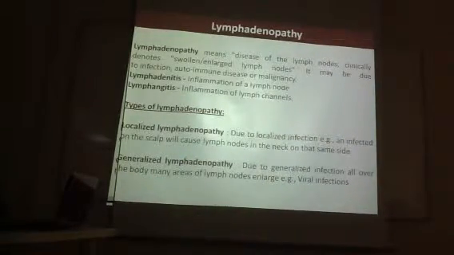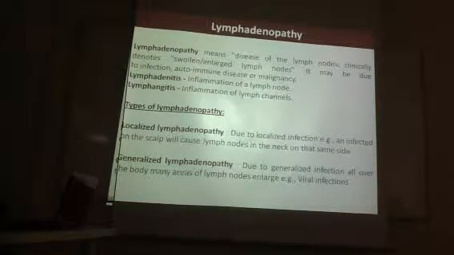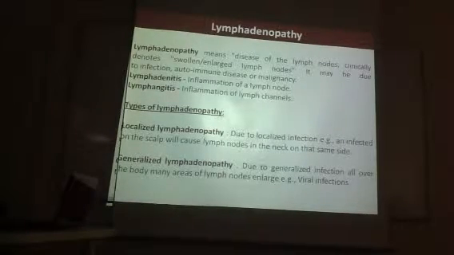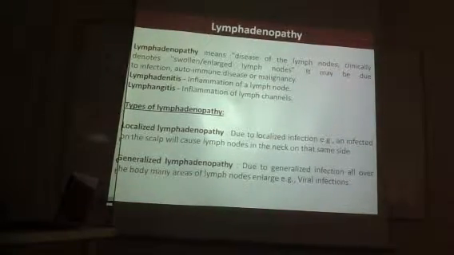Okay. Now lymph node. When a lymph node is enlarged, it is called lymphadenopathy. When there is inflammation, it is called lymphadenitis. When the lymphatic vessel gets inflamed, it is called lymphangitis. And types of lymphadenopathy we basically classify into localized or generalized. Localized means, for example, if there is a scalp infection, there will be cervical lymphadenopathy.